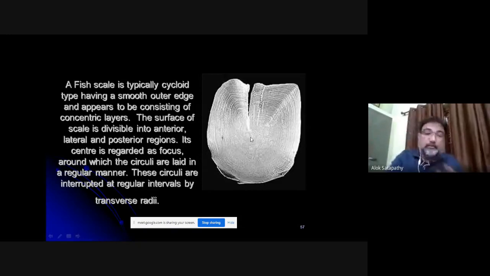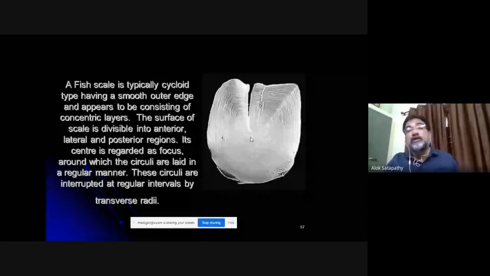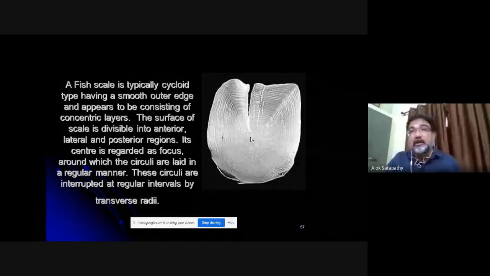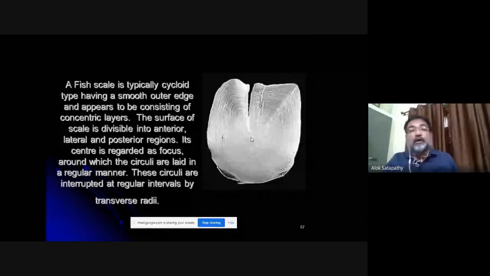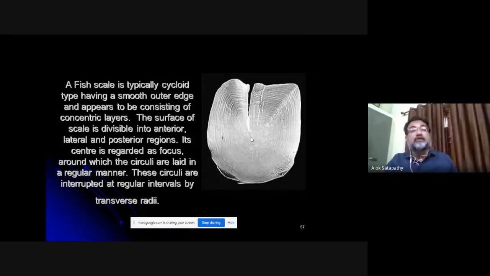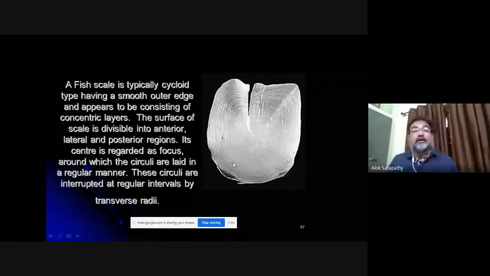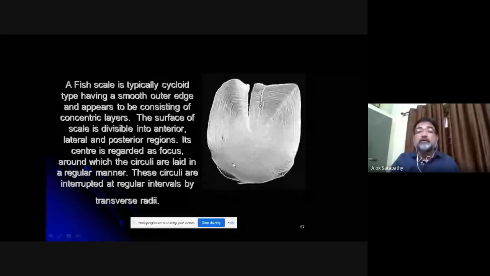I'm giving the enlarged view of a single fish scale. In Hindi it is called chilka of a fish. Its center is regarded as the focus around which the circuli are laid in a regular manner. You can see that the circuli are interrupted at intervals by the transverse radii.